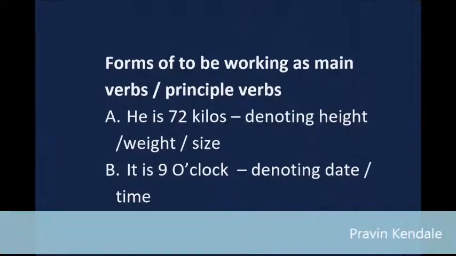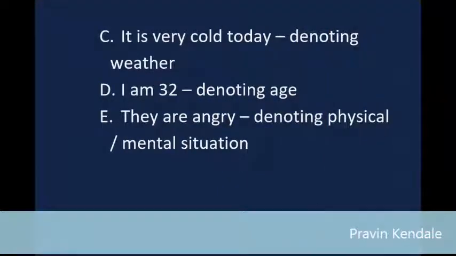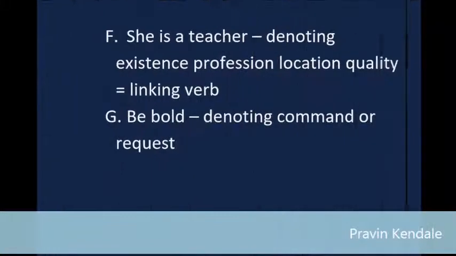Forms of to be working as main verbs / principal verbs. A. He is 72 kilos, denoting height, weight, size. B. It is 9 o'clock, denoting date, time. C. It is very cold today, denoting weather. D. I am 32, denoting age. E. They are angry, denoting physical or mental situation. F. She is a teacher, denoting existence, profession, location, quality; this is a linking verb. G. Be bold, denoting command or request.